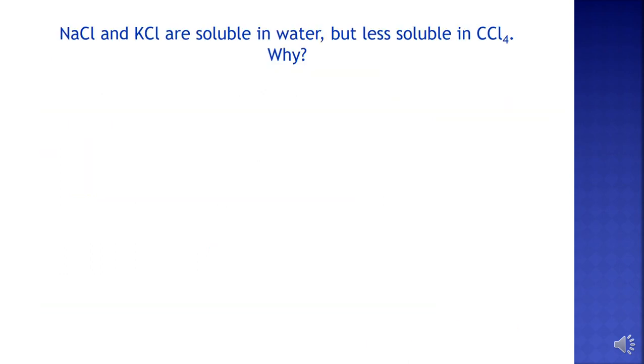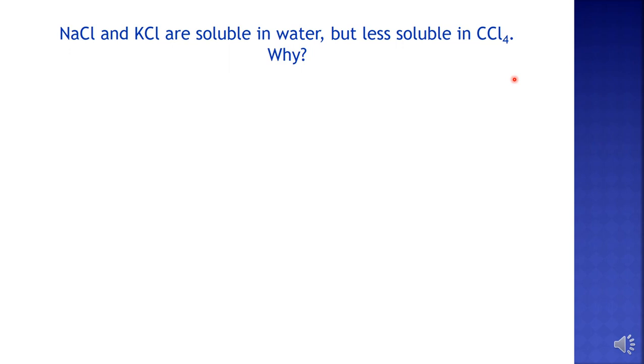Now let me ask you one question. Sodium chloride and potassium chloride. Both these are soluble in water, as you know. But these two compounds, sodium chloride and potassium chloride, are less soluble in CCl4. What is the reason? We know water is a polar molecule, whereas CCl4 is a non-polar molecule. So sodium chloride and potassium chloride are soluble in a polar solvent, but not soluble in a non-polar solvent like CCl4. What is the reason?